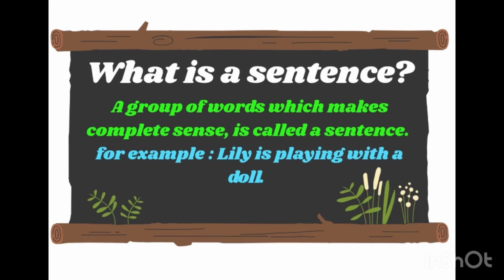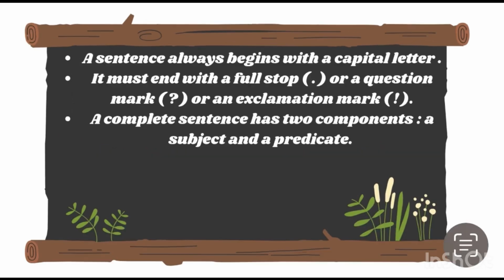with a doll. Next, there are certain things that you have to keep in mind while writing a sentence. The first thing is that a sentence is always written with a capital letter. A sentence always starts with a capital letter and it must end with a full stop or a question mark or an exclamation mark.